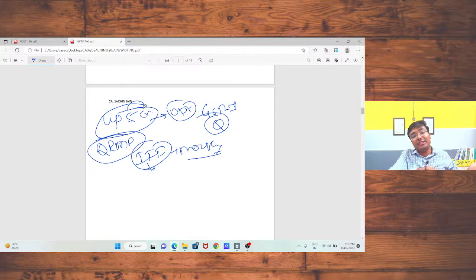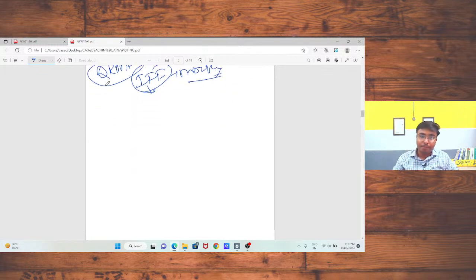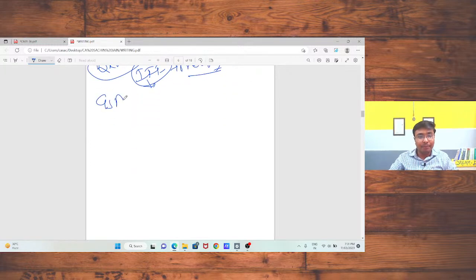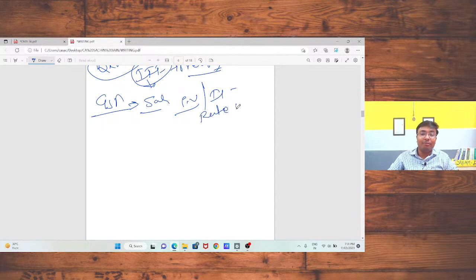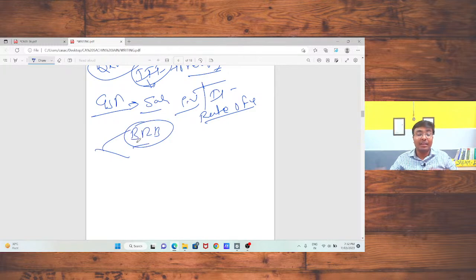I may go with the monthly scheme, or I may go with the quarterly return and monthly payment scheme, QRMP scheme. Okay, sir. So in case of GSTR1, what we need to declare are our sales: the taxable value, the IGST, CGST, SGST, and the rate of tax. Under GSTR1, I can sell my goods or services to a registered person, and that sale is called B2B, business to business. If I am selling to an unregistered person, that supply should be treated as B2CS.